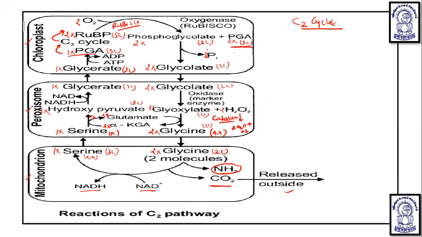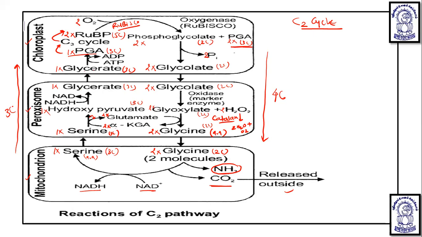Now you can see on the right hand side that 2 carbon molecules are moving from chloroplast to peroxisome to the mitochondria, and 2 molecules are there, meaning 4 carbon are passing. And when we go back, here you can see the serine and hydroxypyruvate, they all are of three carbon. So three carbons are coming back. Yes or no? We can see here.